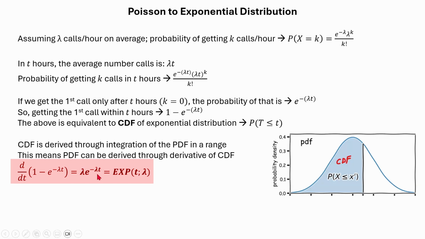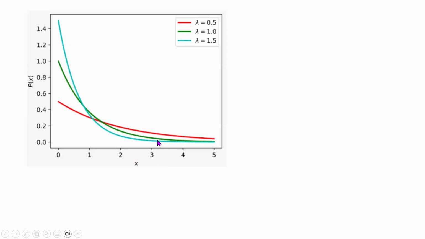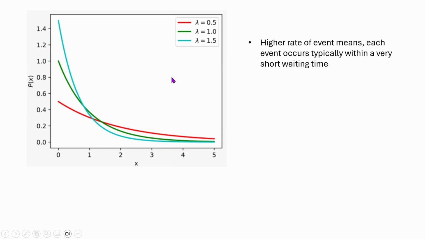And this is basically, my friends, the PDF of the exponential distribution. So these are the PDF curves for different lambda. As you can see, as the lambda increases, the curve sort of comes crashing down from the higher altitude. So let me just give you an intuition of why this happens.